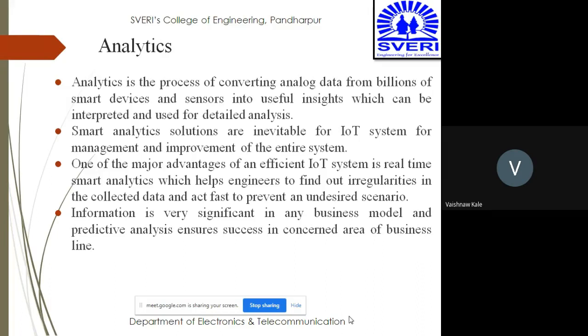And information is very significant in any business model and predictive analysis, ensuring the success in the concerned area of business line.